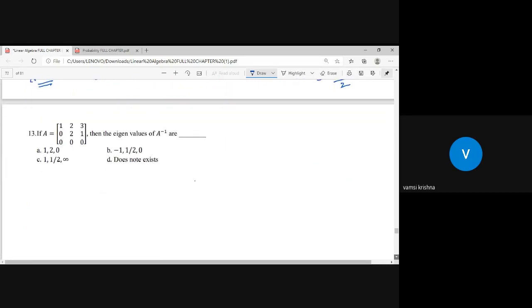Now take this one. If A is the matrix 1, 2, 3, 0, 2, 1, 0, 0, then the eigenvalues of A inverse are dash.